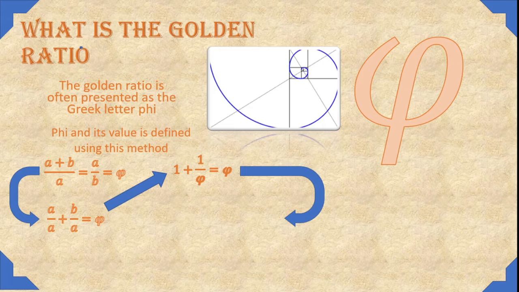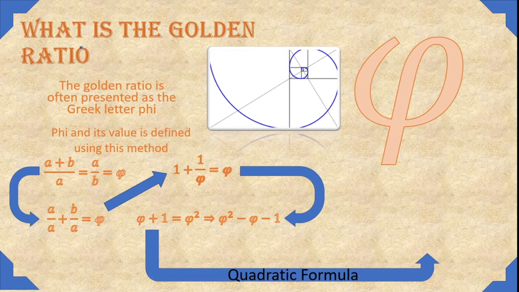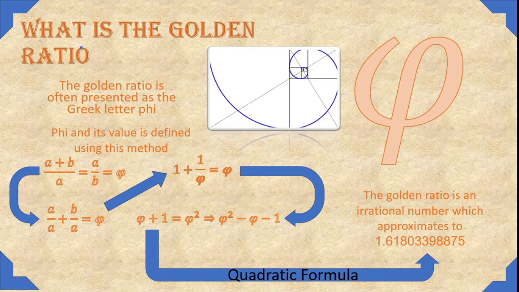So that means B over A is the reciprocal of phi, which is 1 over phi. And then we can simplify this even further by multiplying both sides by phi, by getting phi plus 1 is equal to phi squared, which can be turned into phi squared minus phi minus 1. And then finally, we can substitute those three values into the quadratic formula to get 1.61803398875, which is an approximate because the golden ratio and phi is an irrational number.